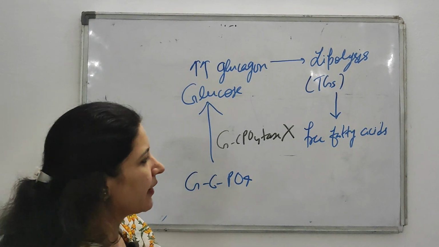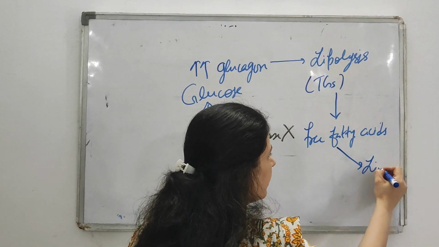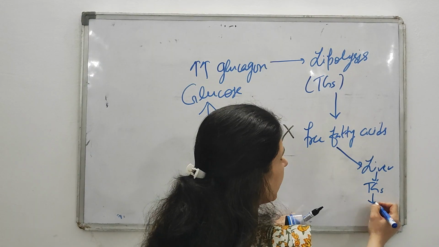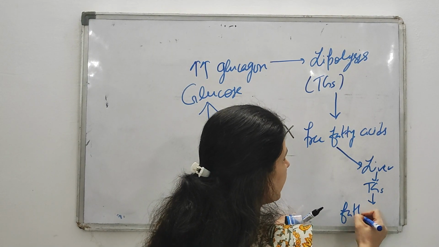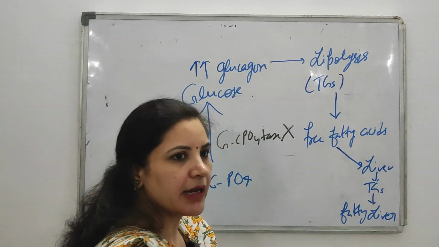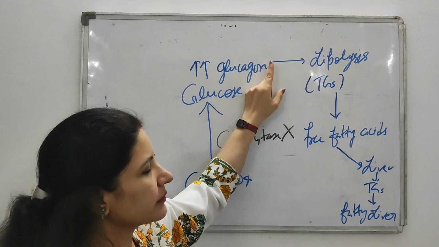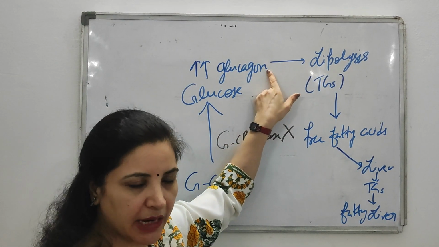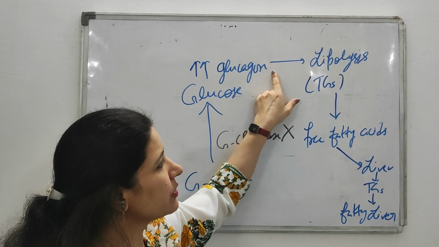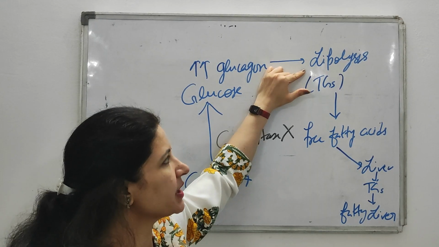Then what happens? These free fatty acids enter the liver, and in the form of triglycerides they are accumulated, and later this leads to fatty liver. Got it? Why does fatty liver also occur in von Gierke's patients? In the fasting state there is an excessive secretion of glucagon, and because of this glucagon it stimulates lipolysis. So what is lipolysis?